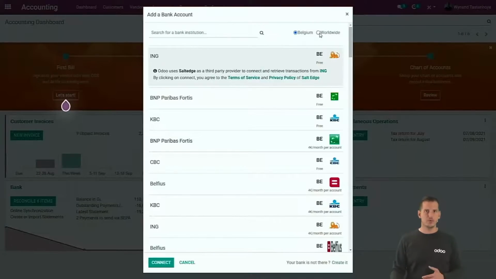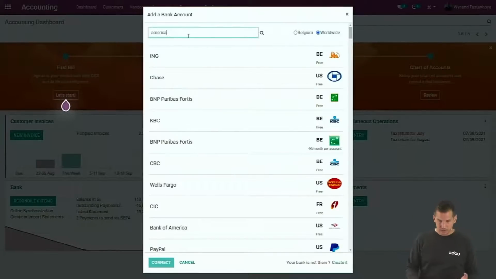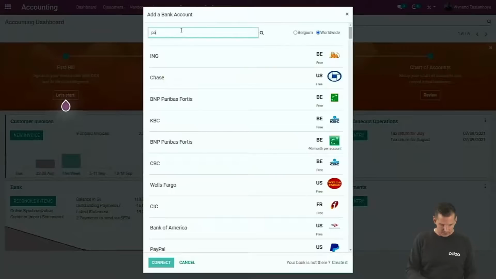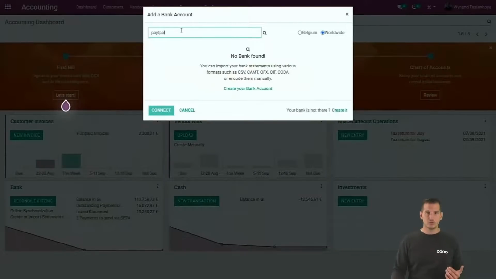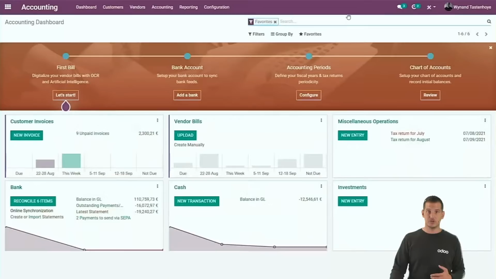We don't have only banks in Belgium, of course. If we type worldwide and we type, for example, America, we might see the Bank of America that you can connect with, but also some payment providers like PayPal. If you type it over here, you will see that we can also connect. Made a few mistakes there, so type over again. You can also connect PayPal with the online bank feature.